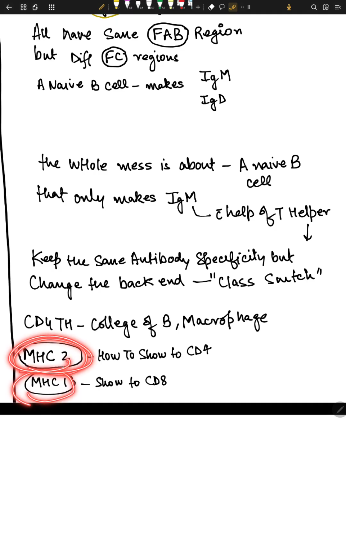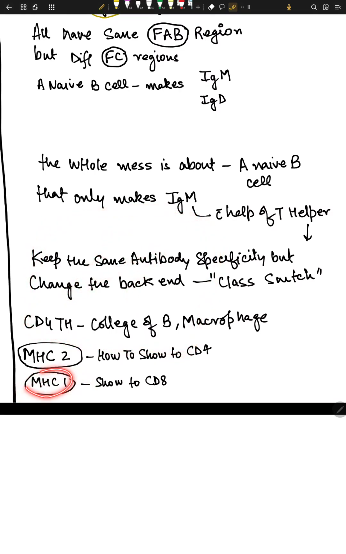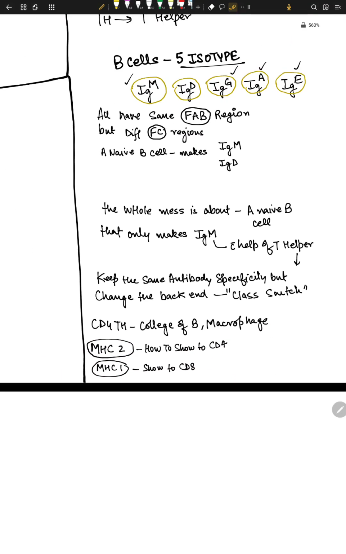MHC2 is the showcase for CD4 cells, and the MHC1 glass, the MHC1 plate, is the showcase for CD8 cells. 4 into 2 is 8 and 8 into 1 is 8 also. That's how I remember it. So MHC class 2 is for CD4, MHC class 1 is for CD8, and CD8 is cytotoxic and CD4 is educative, helper. This is the concept.